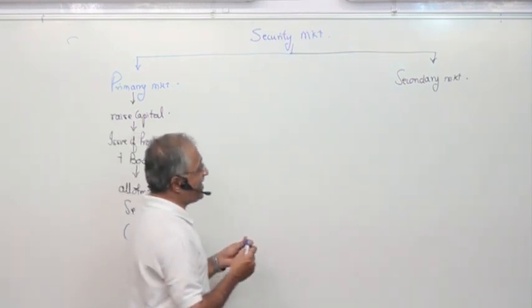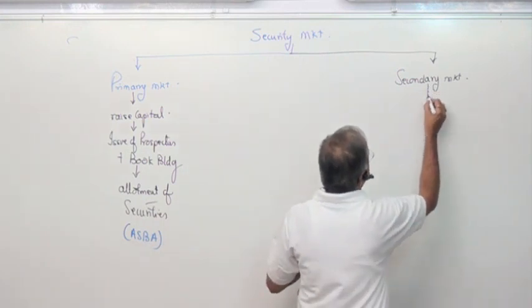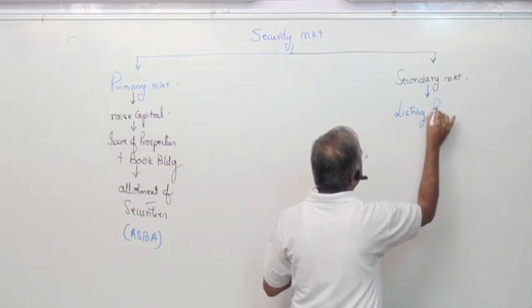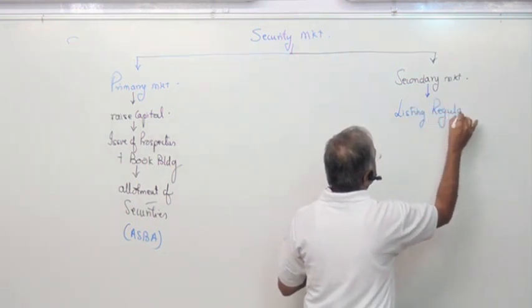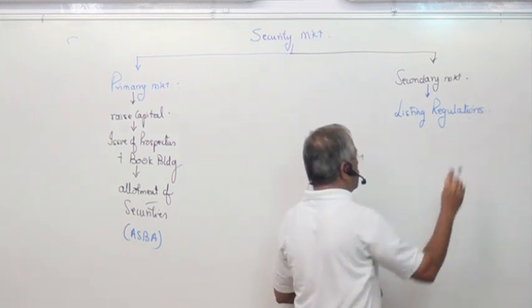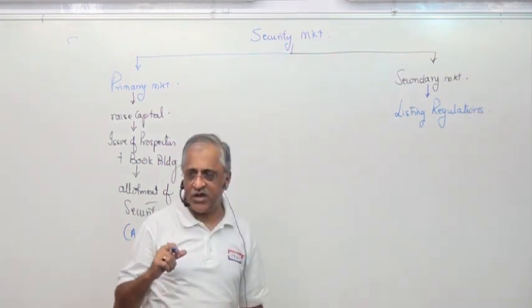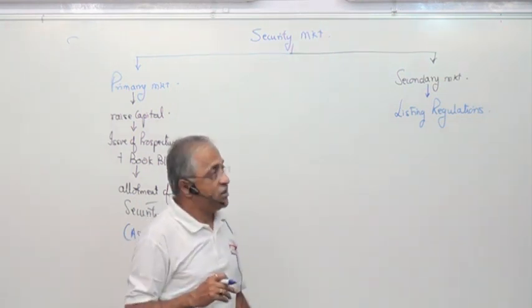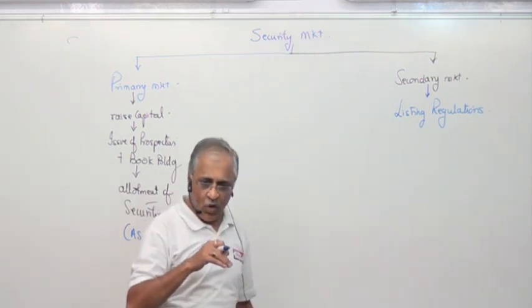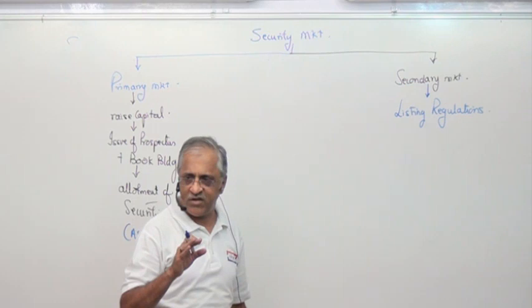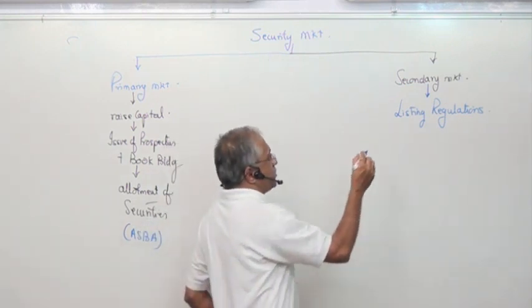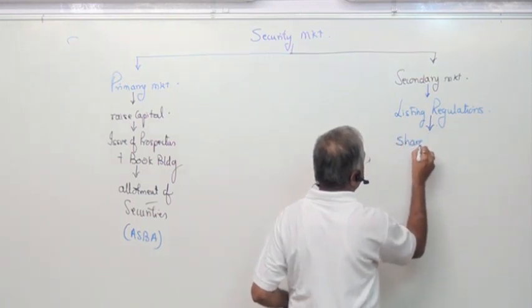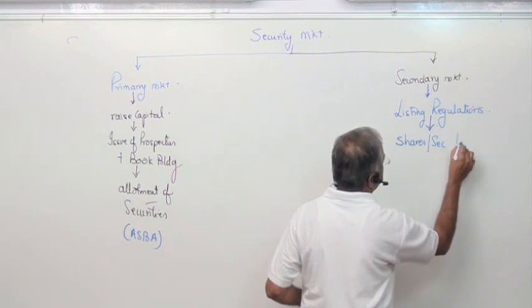When you go into the secondary market, here you have to know there is a listing agreement. Always know there's a listing agreement, now it has become a listing regulation. It was an agreement earlier between the company and a stock exchange. SEBI has changed it, now it is listing regulation. It has become a law. So the terms and conditions are definite. You abide by the listing regulations, your shares or whatever security is listed.